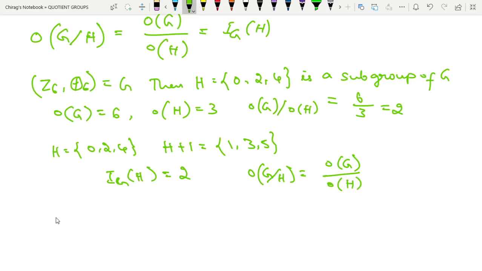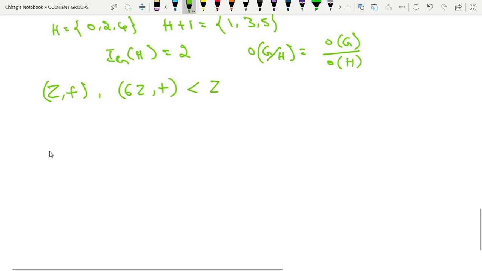Now actually what are these cosets? We are writing H plus 1, etc. Let us see. Now consider Z under addition. And we already proved that 6Z under plus is a subgroup of Z. Now what are the cosets of 6Z in Z?